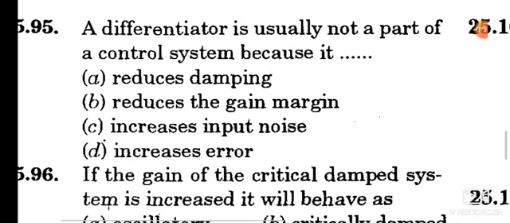Question number 95. A differentiator is usually not a part of a control system because it increases input noise. Option C is the correct answer. So a differentiator is not a part of a control system.